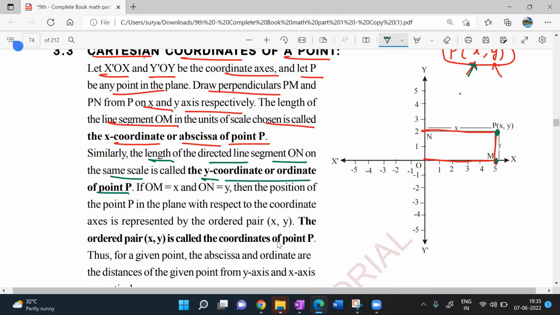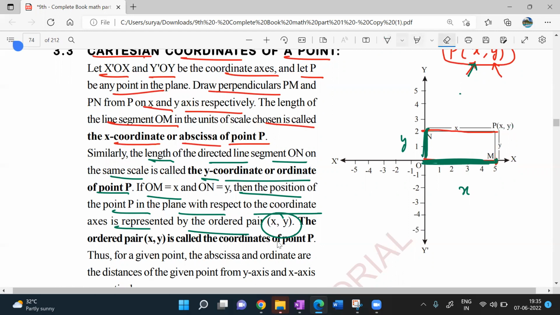Or you say that as an ordinate. If OM is X and ON is Y, then the position of the point P in the plane with respect to the coordinate axes is represented by the ordered pair X, Y. This length is X, this length is Y. This green length is the X length, and this is the Y length. So I'll be representing it with a point called (X, Y) like this.